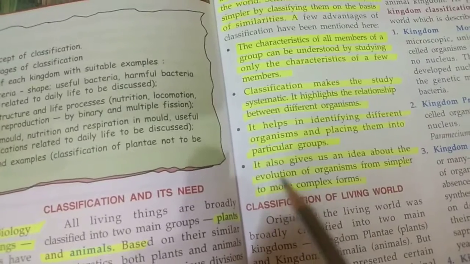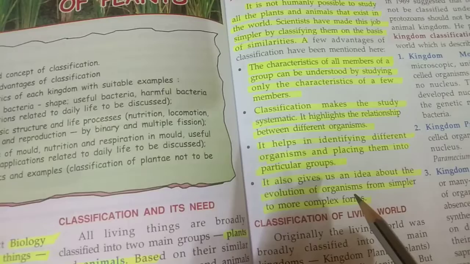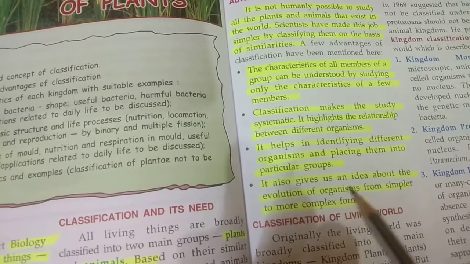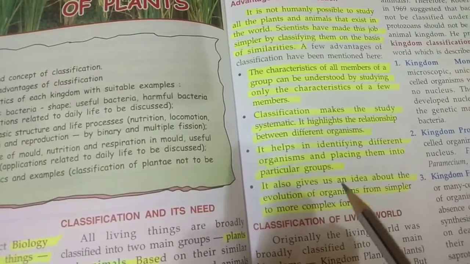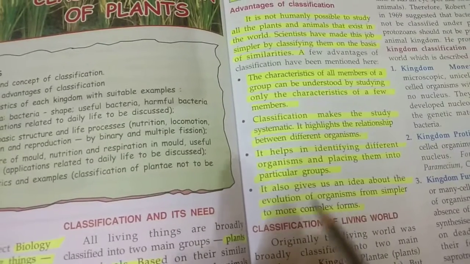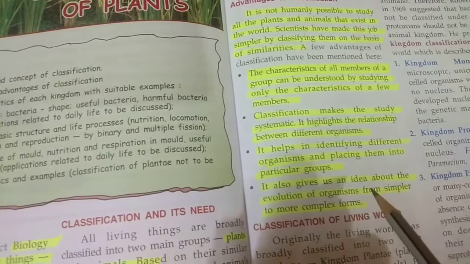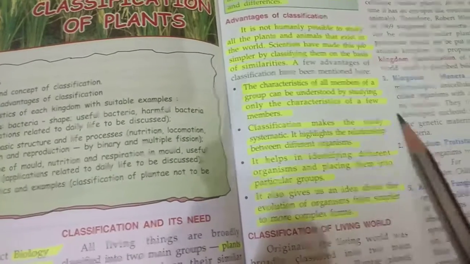Now, it also gives us an idea about the evolution of organisms. That means we can draw a phylogenetic line, that is, from where that organism has originated and how its evolution has occurred. We can get this kind of idea from the study of classification.